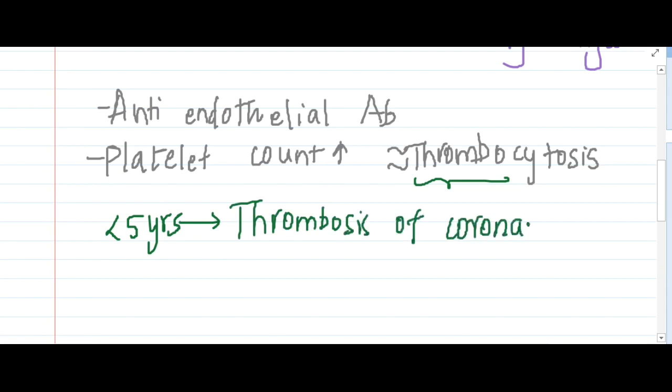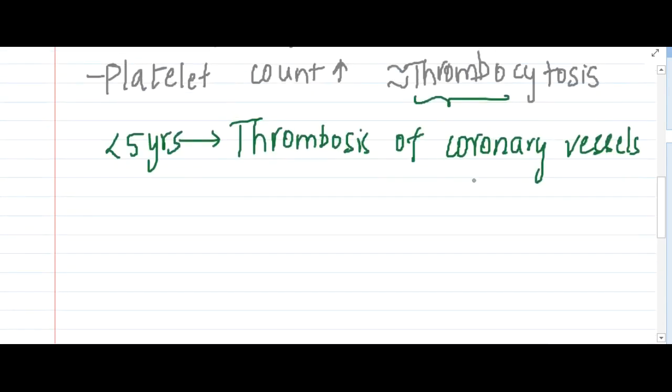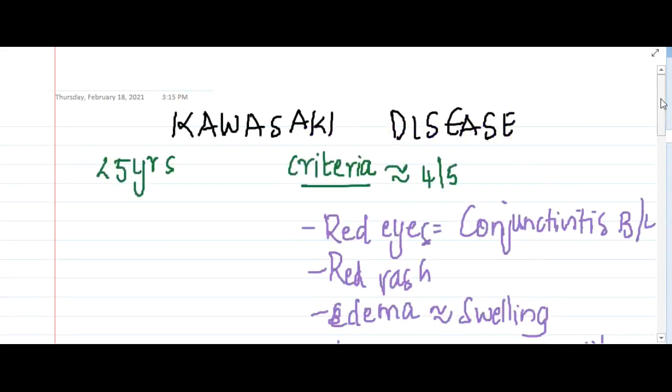Whenever there is thrombosis of coronary vessels, there will be inflammation, and aneurysm of coronary vessels can occur, leading to MI and death. So we should always be careful while treating patients with Kawasaki's disease.